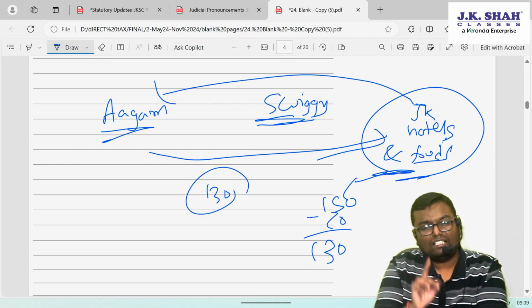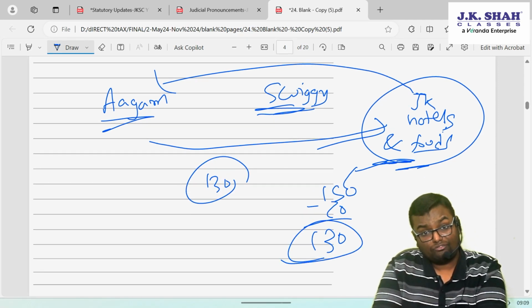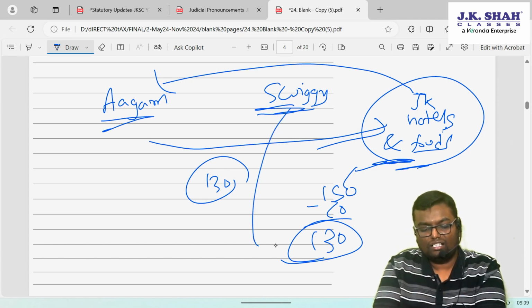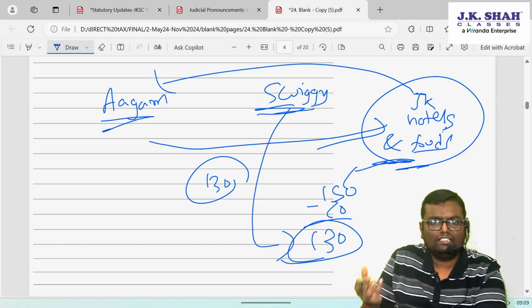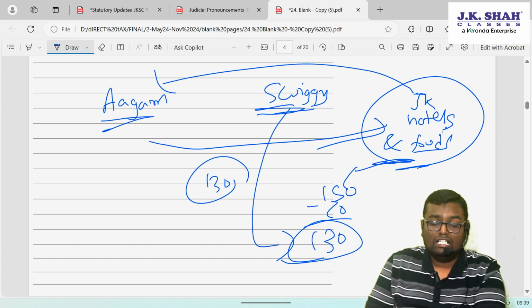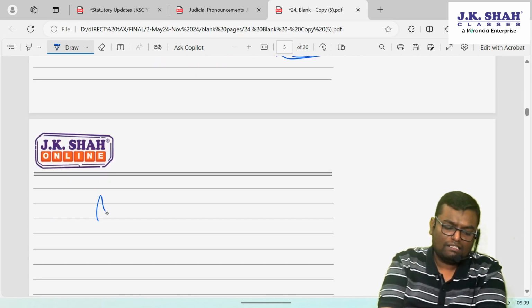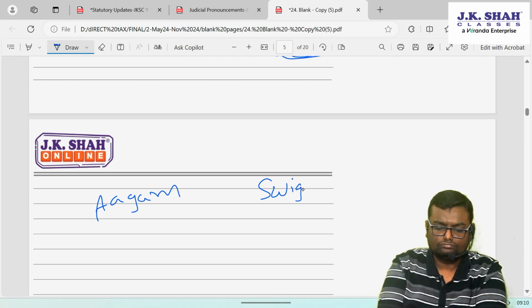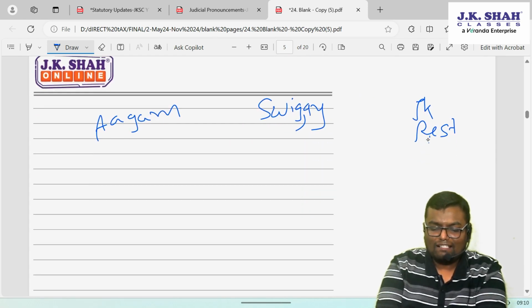What was the invoice value? 130 after deducting the discount. On what amount will TDS be deducted? 130, because that is the invoice value. Now let's say here Mr. Aagam is there, here Swiggy is there, here the JK restaurant is there. The JK restaurant has a dish priced at 150.